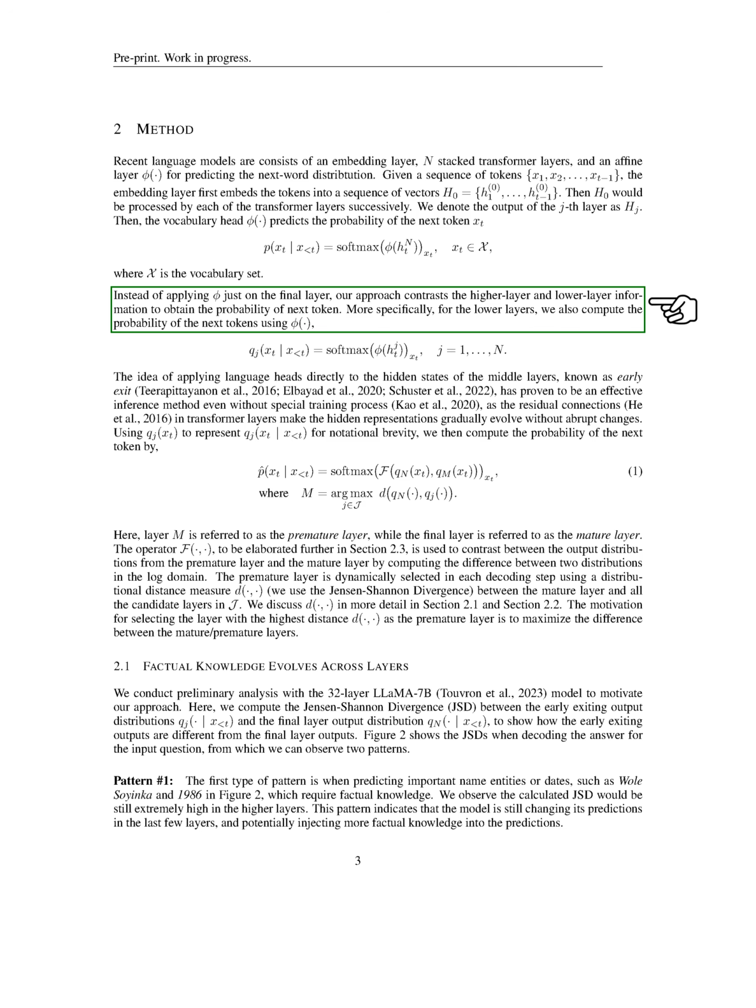This idea of applying language heads directly to the hidden states of the middle layers, known as early exit, has proven to be an effective method even without special training, as the connections in transformer layers allow the hidden representations to evolve gradually without abrupt changes.